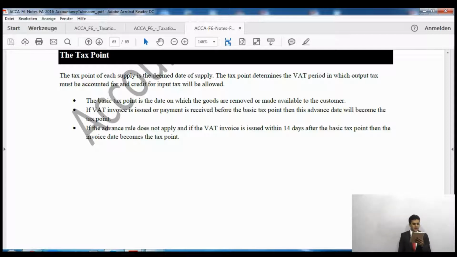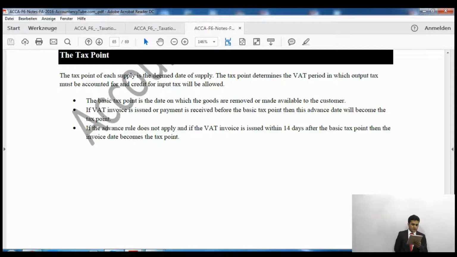The tax point of each supply is the deemed date of supply. The tax point determines the VAT period in which the output tax must be accounted for and credit for input tax will be allowed. The basic tax point is the date on which the goods are removed or made available to the customer. That is a normal tax point or basic tax point. Whenever the goods are delivered to the customer or goods are removed from the warehouse, whenever the goods are removed or made available to the customers.